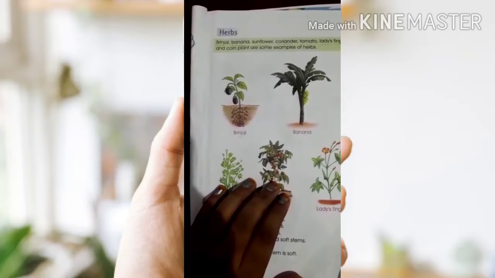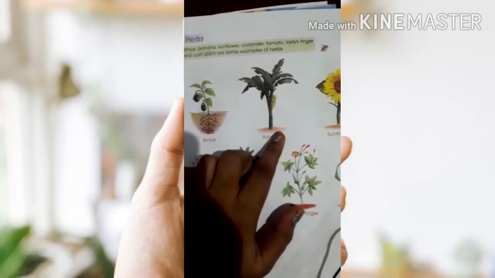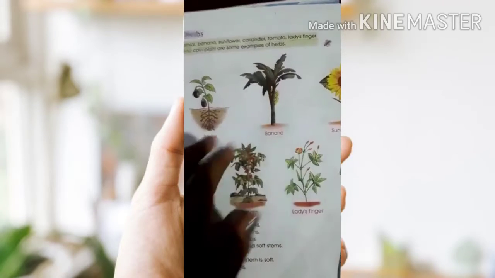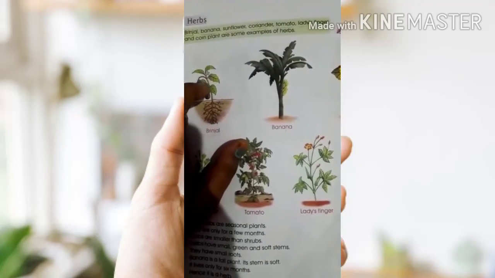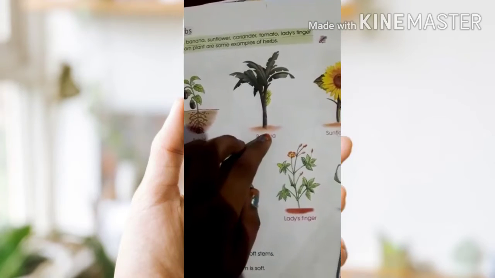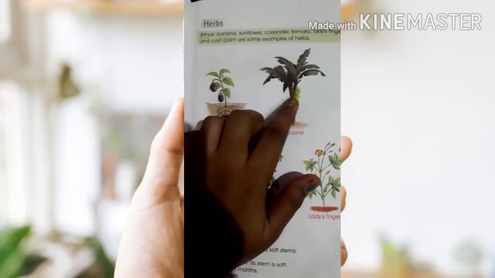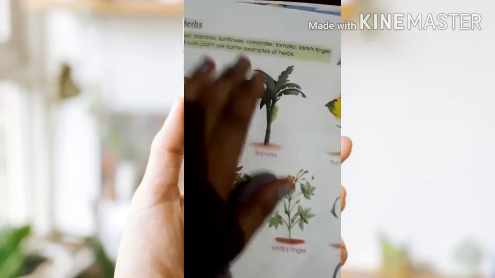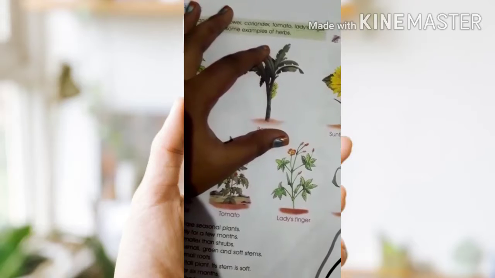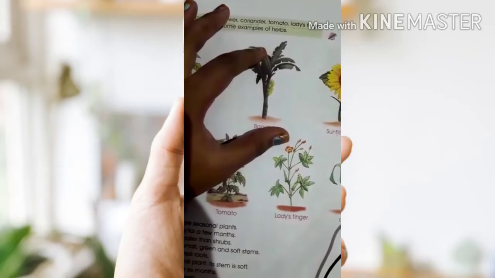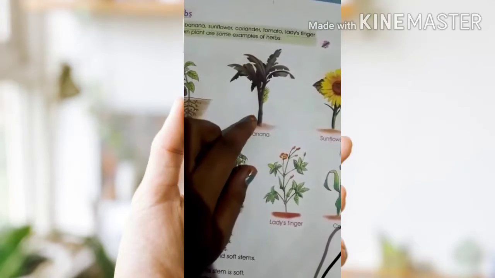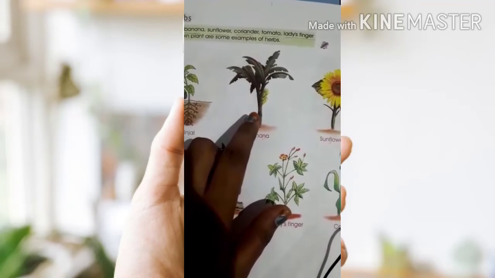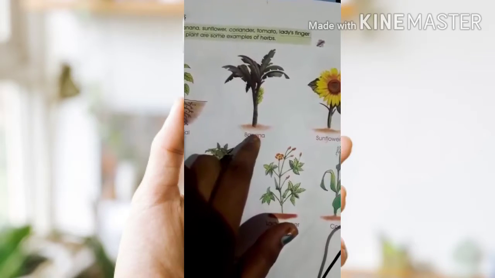But see here, the banana tree is there. It is a tall plant. I said herbs means small plants, but you can ask, madam, why is banana a herb? It is a tall plant, no. See Nana, this banana has life only for 6 months. It can only live for 6 months. That's why it is called a herb.